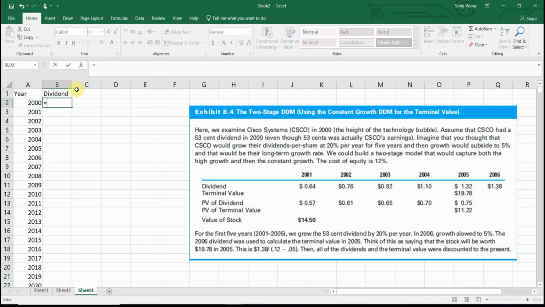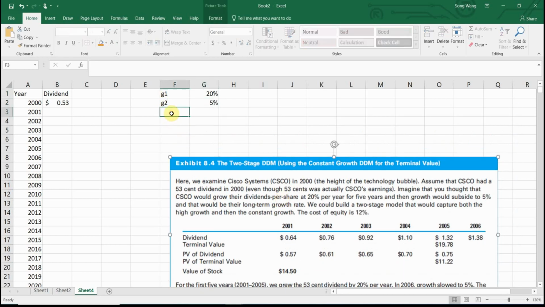So you start with 53 cents, and then it will grow by 20%. So let me just put a G1 as 20%. Sorry, 20%. And G2 will be 5%, and then the cost of equity, which is your R or K, is